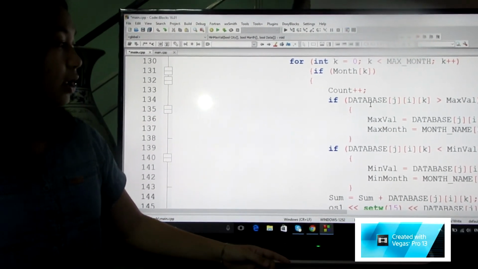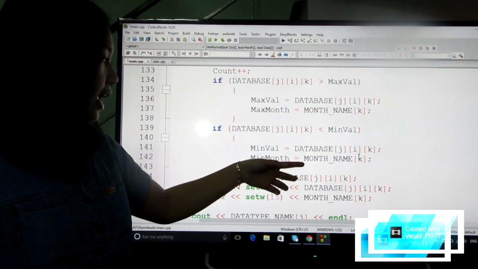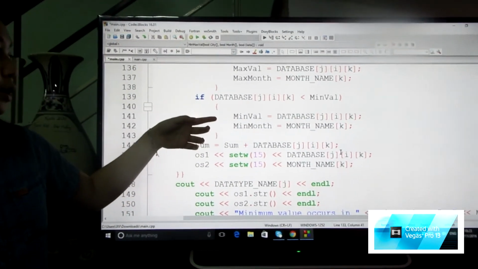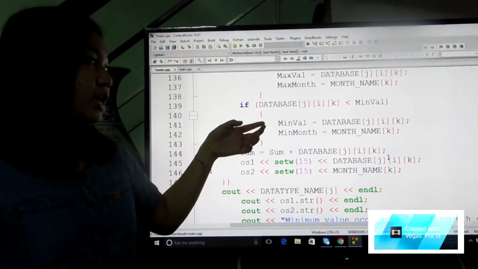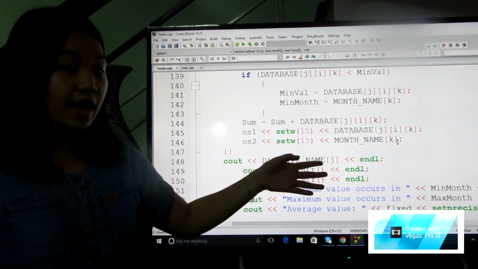And if database[i][j][k] is smaller than min value, the min value will equal database[i][j][k] and the min month will be month name k.